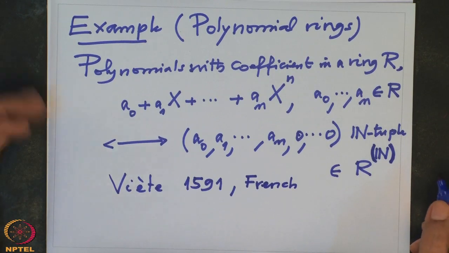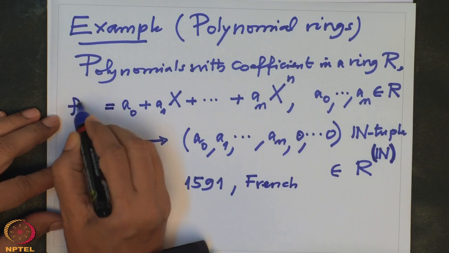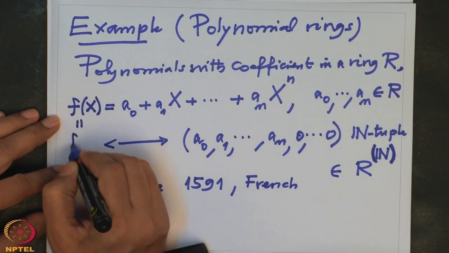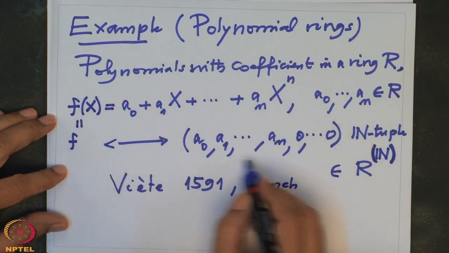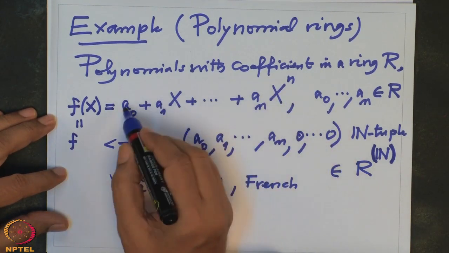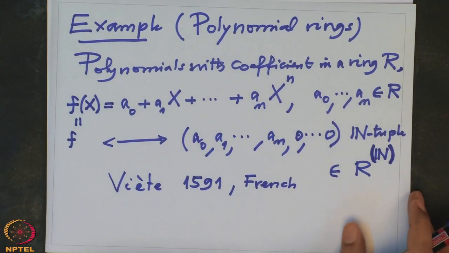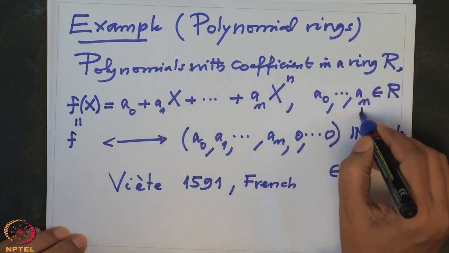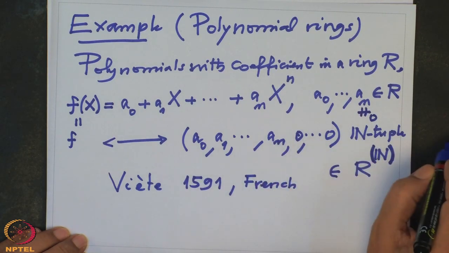Now, polynomials are usually denoted by f of x. When there is no confusion, we will only write f. F is a polynomial, that means an expression like this, or if you want to think of it as coordinates. But I would recommend we use this notation because we were used to it from earlier curriculum like school and college. So that's a polynomial, where the last coefficient is non-zero. Of course we only have to note up to where it is non-zero, and after that there are zeros.